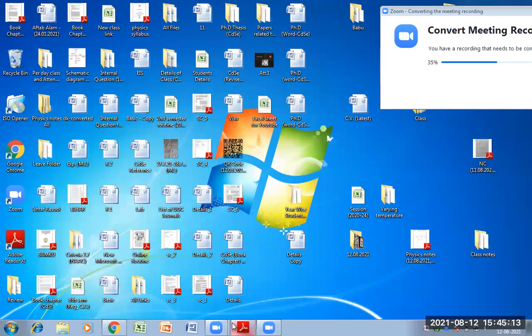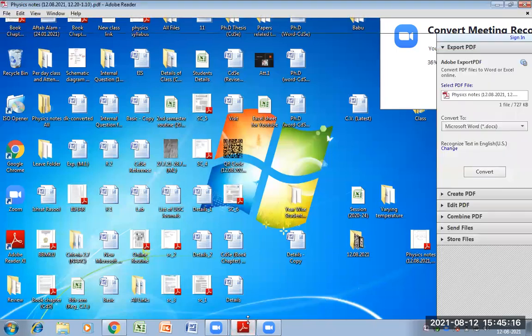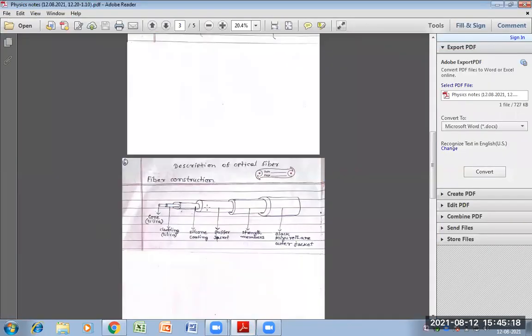Just wait. So here you are visible, आशुतोष। हाँ ठीक है, दिख रहा, चलो।